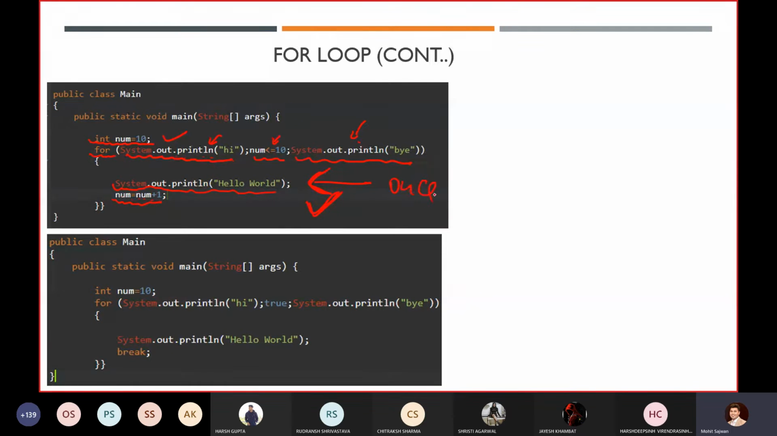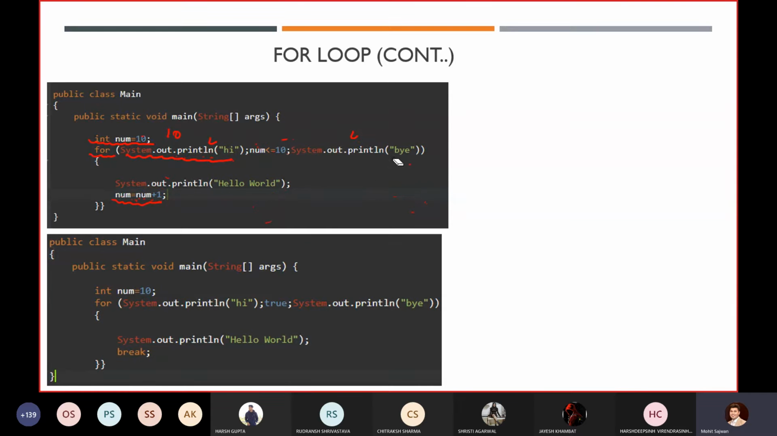Only once. Why will it execute once? Because your num value is 10 over there. First it will check 10 is less than 10. Yes, this condition is true. Now it will execute this statement. Now it will increment the value, num equals 11. Now 11 is less than 10? No, the condition is false, so it will terminate our code.